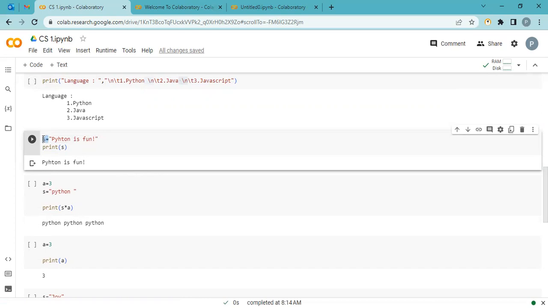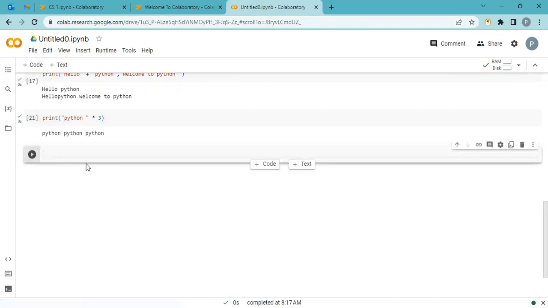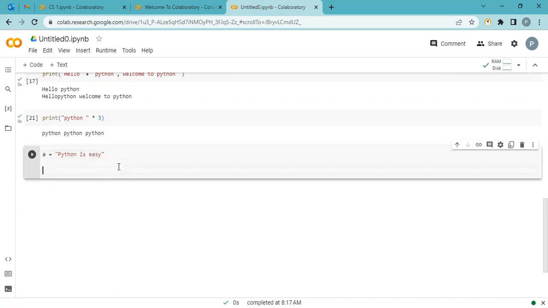S is a variable. You can now just imagine it's a container. Okay, whatever you say, it's stored in this variable. I store Python is fun and I say print my variable name. So let's try here. There is a particular rule for the variable name, but now I just give the simple name A and I use any string. Python is easy. I want to print this statement. Python is easy. This statement is saved in this variable name A. So I can use print A. I say just like print A.